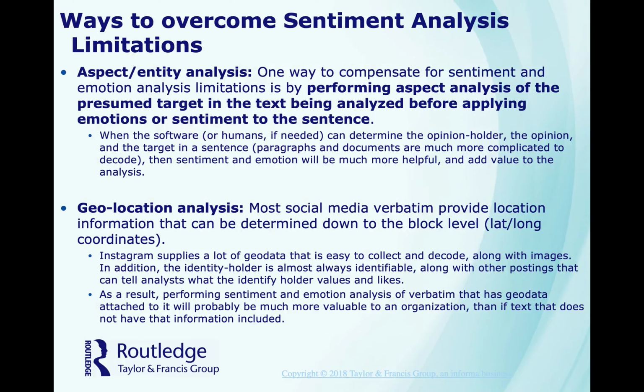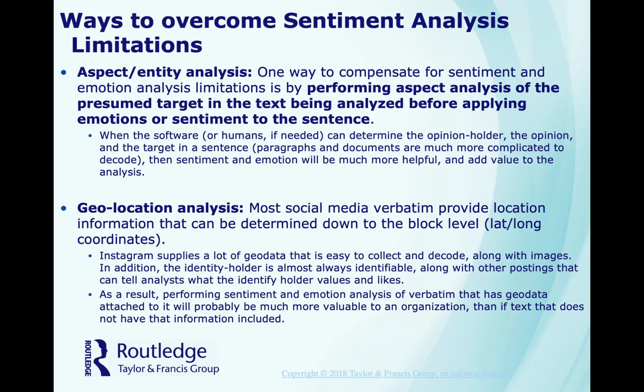So, ways to overcome sentiment analysis limitations. Aspect and entity analysis. This is one way to compensate for sentiment and emotional analysis limitations: performing aspect analysis of the presumed targets in the text being analyzed before applying emotions or sentiment to the sentence. When the software can determine the opinion holder, the opinion, and the target in the sentence, then the sentiment and the emotion will be much more helpful and add value to the analysis.